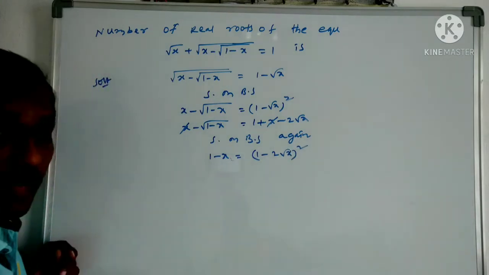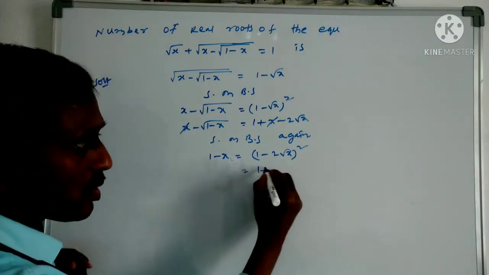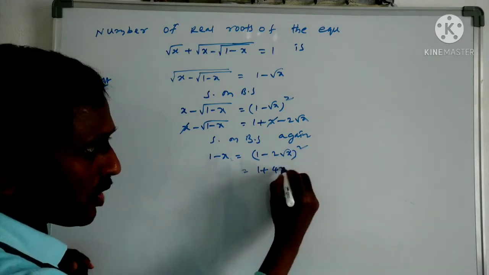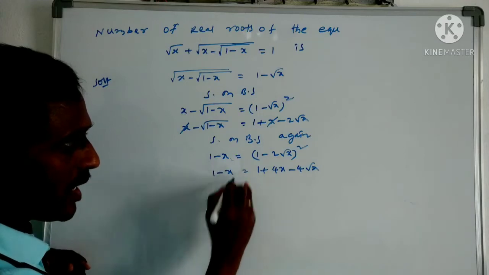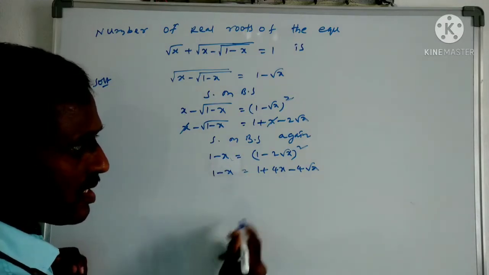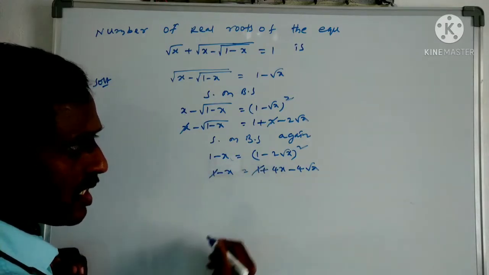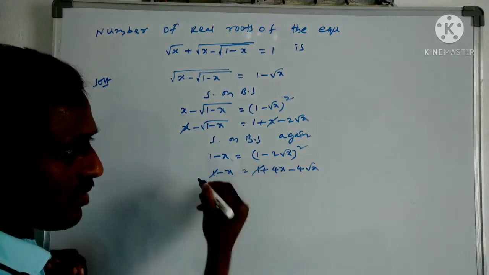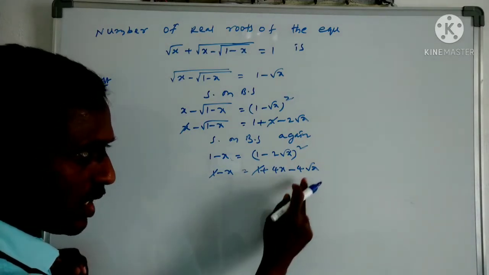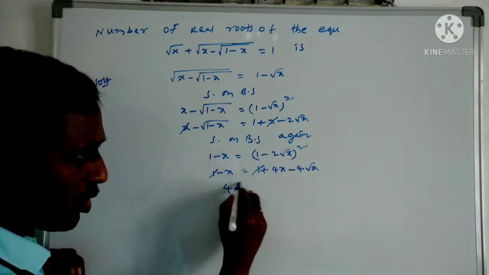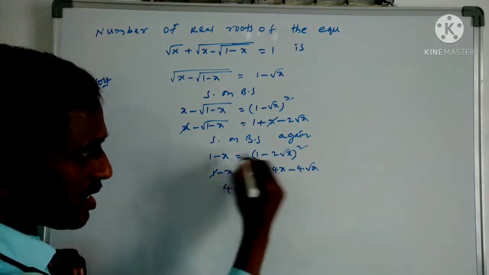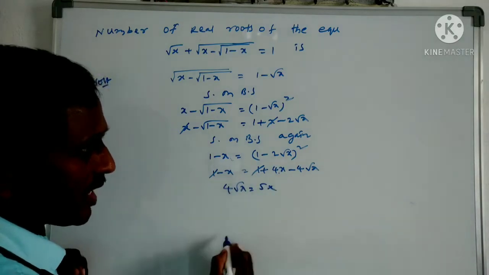Once again expand the a minus b whole square of this. A square plus b square becomes 4x, minus 2 times ab, which is 1 minus x. Now 1 on both sides we can cancel. Now take the x value to one side, the remaining root x value to the other side. Root x with the minus sign, taking to the other side becomes 4 root x equals 4x. This value taken to the other side gives 5x.